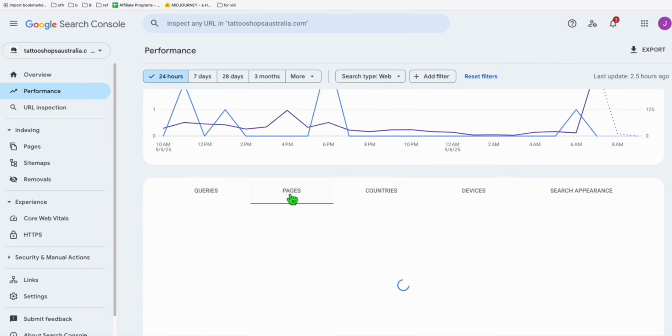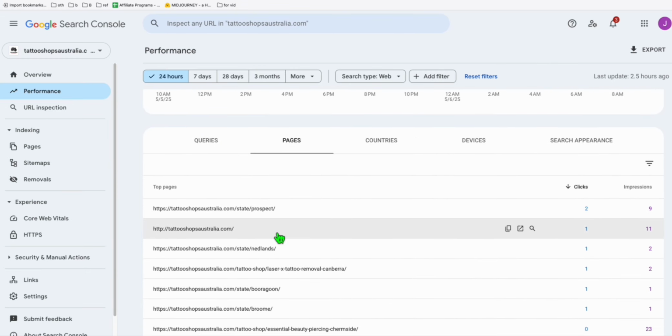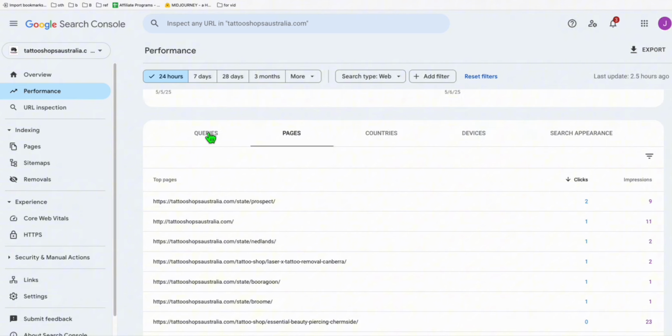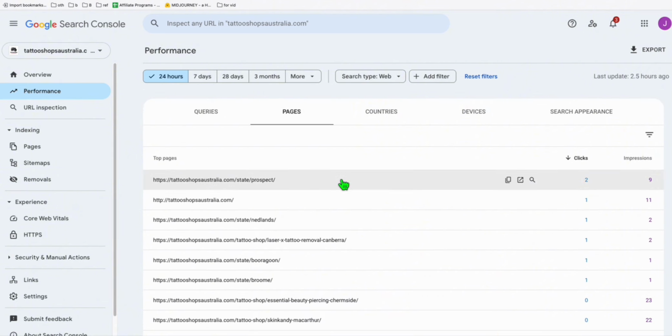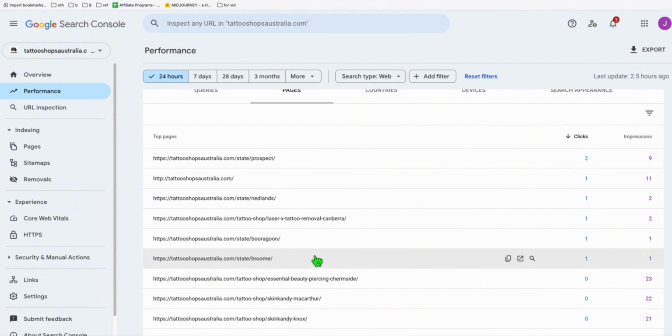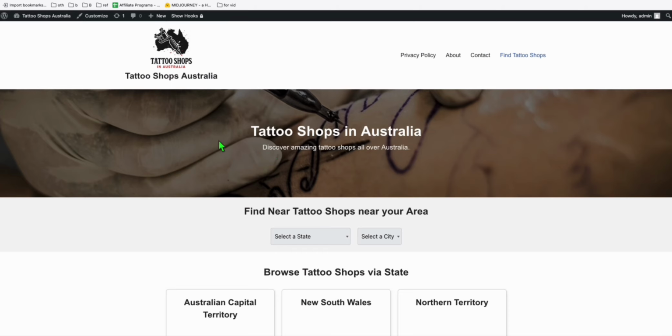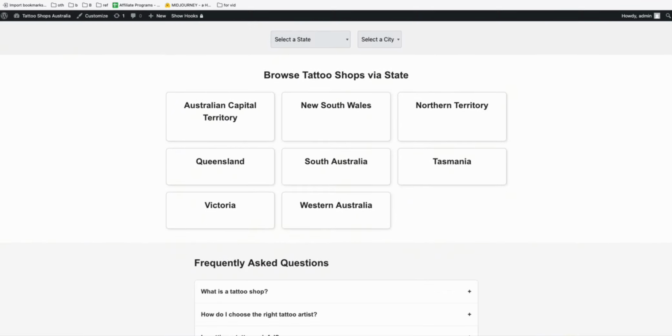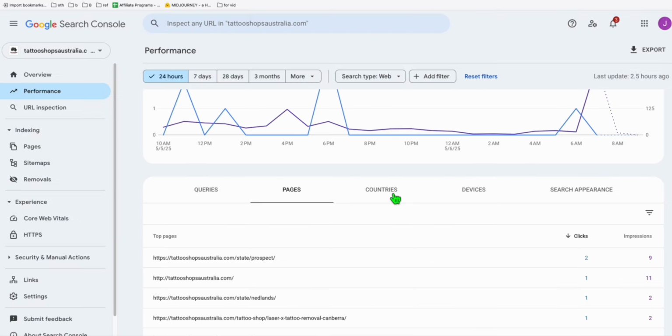And if we go to pages, here again, you will see the index pages that appear whenever these queries are typed on Google. Here we've got over 3,000 listings on this website. I built this in public, so you can check my channel to find a video where it was built and how it was structured.